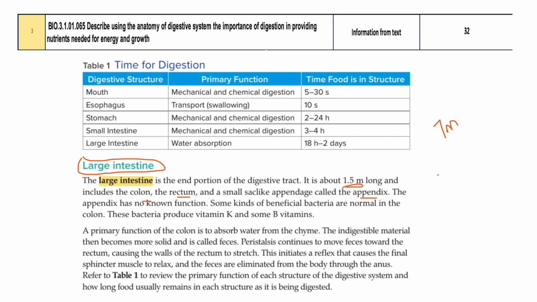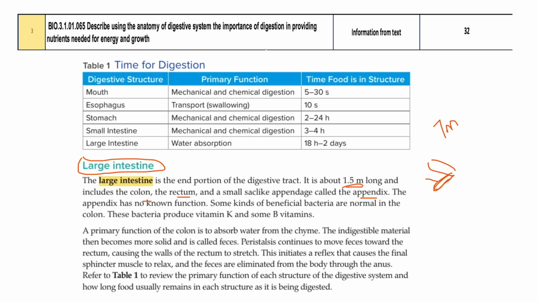So it starts with the appendix. We don't know what the function of the appendix is, right? So you can see that in the large intestine, there is an organ called the appendix, and scientists or doctors still don't know clearly about its functions.